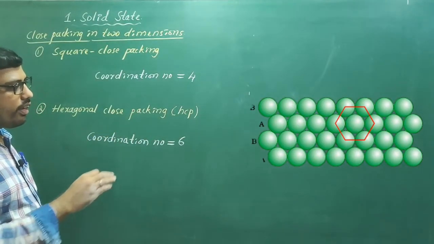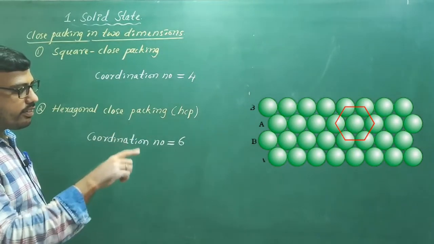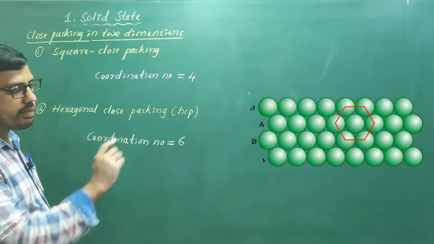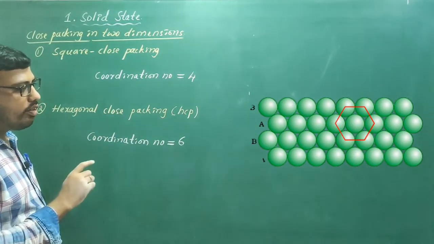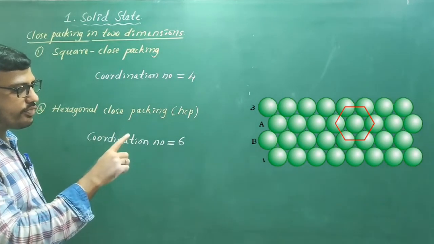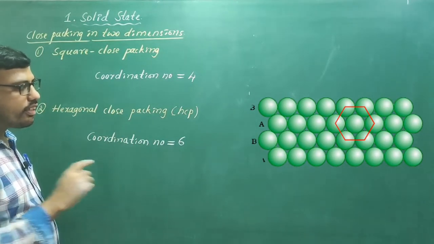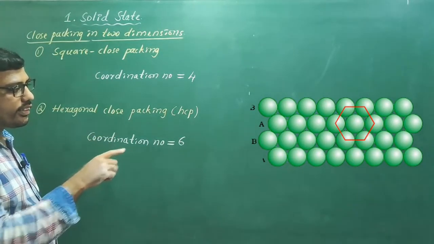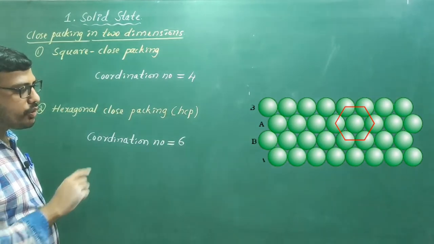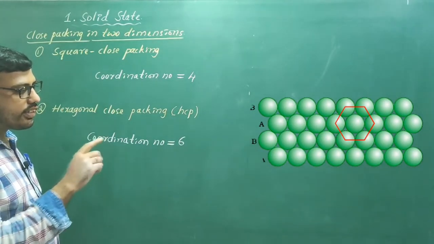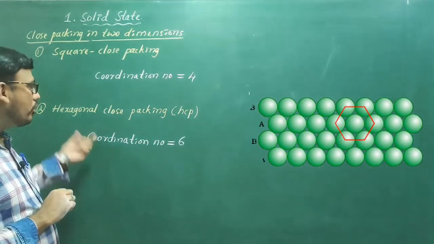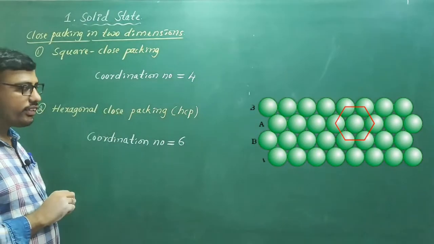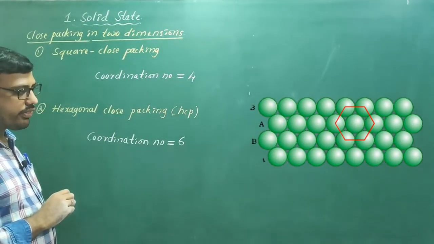See here, if you consider that marked particle, each particle is surrounded by 6 nearest neighboring particles. Now if you join the centers of these 6 particles, as shown in the diagram, you will get a regular hexagon, hence the name hexagonal close packing is given.